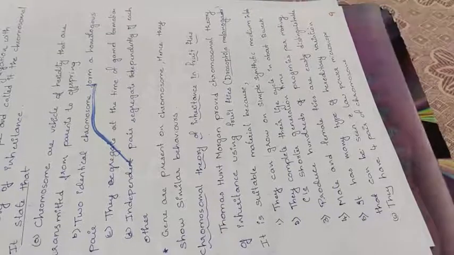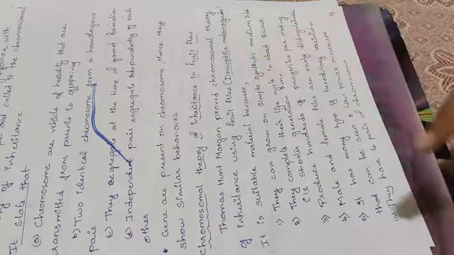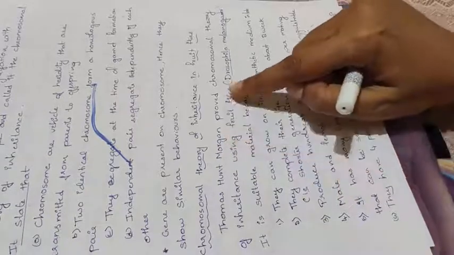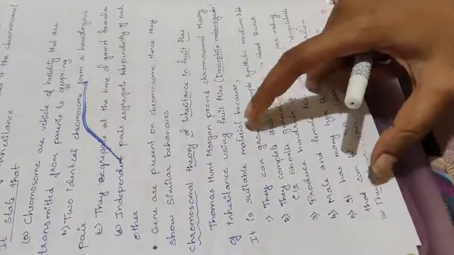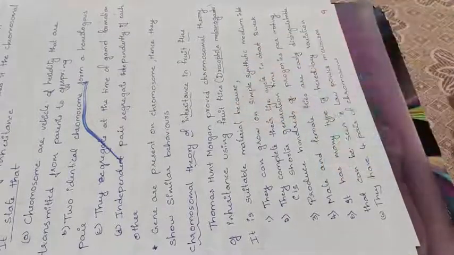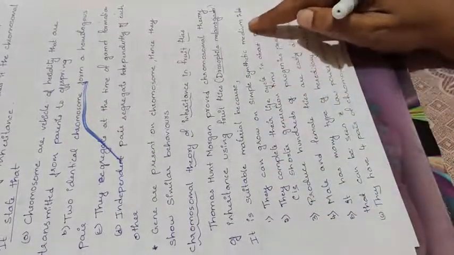Now, why did he select Drosophila only? Why this fruit fly? The reason for Morgan to select the fruit fly will also be an important question. So the reasons for him to select the fruit flies are, one, they can grow on simple synthetic media in the laboratory.